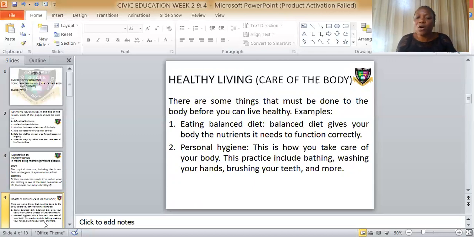Washing your hands regularly with soap and water. Wash your hands under running water. Not only because of the pandemic, but in order to live healthy.